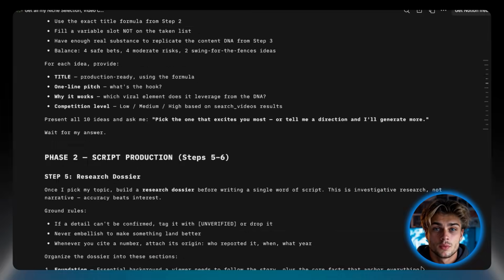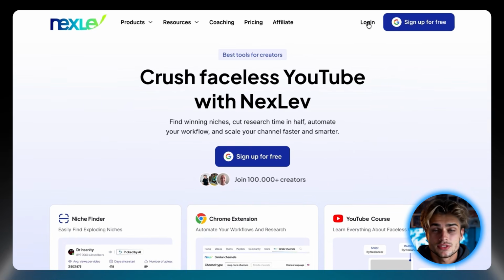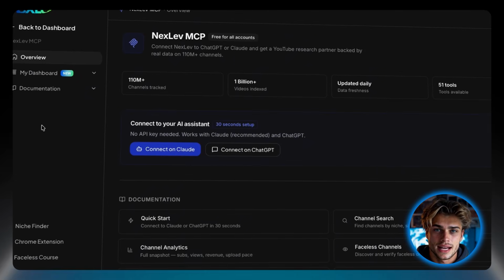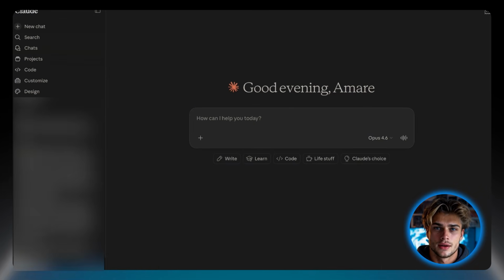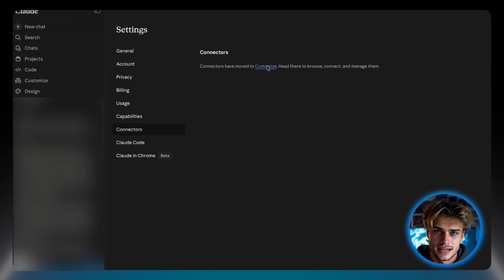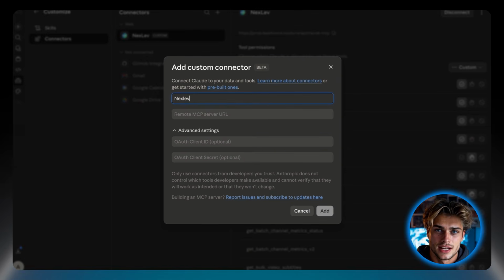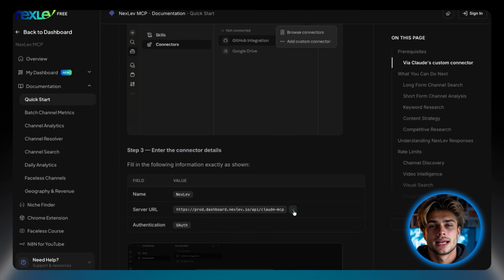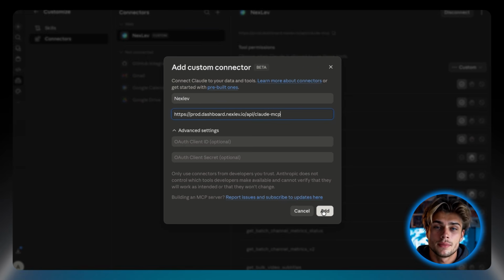To set it up, come with me on this. Inside of the Notion, go to the NexLev link, sign into your account, go to NexLev MCP, and then click Connect to Claude. Scroll down to here, and then go into Claude, click your profile, open Settings, Connectors, Customize, click Add Connectors, and insert the information from the NexLev MCP doc, and then you've successfully added it. That's it. Once it's connected, everything we're about to do runs from one prompt inside of one conversation. Now let's get into it.